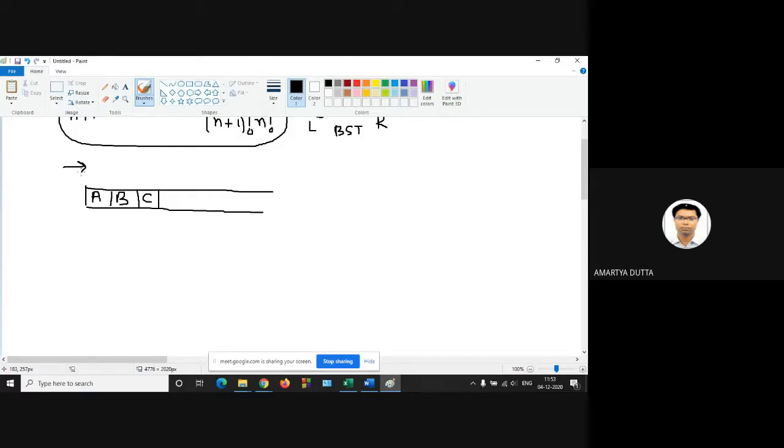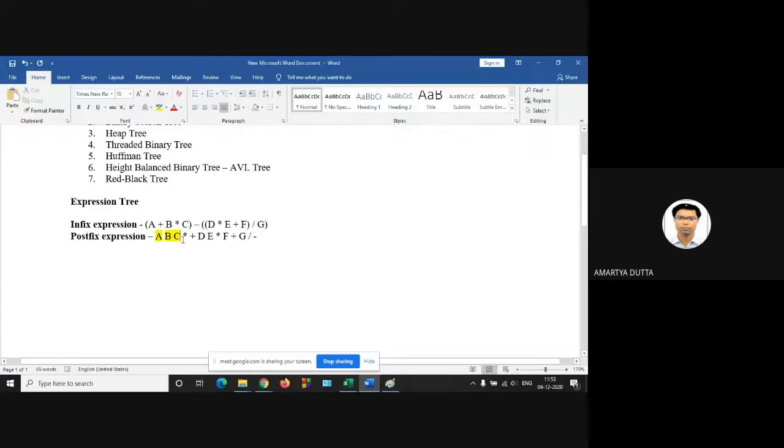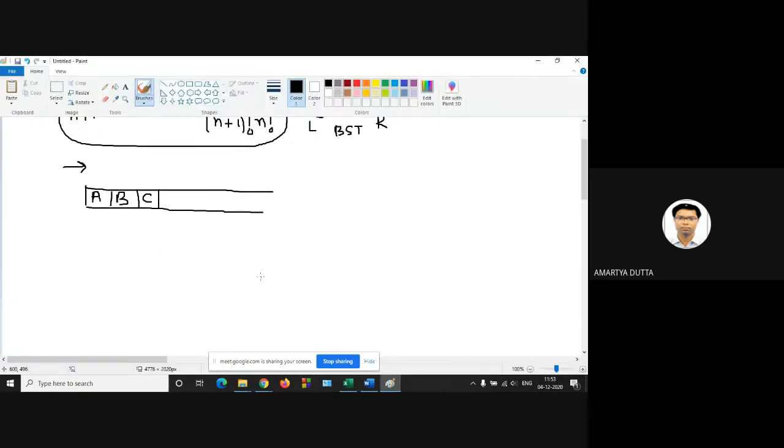If it is an operator, then you have to pop. Next one is multiplication. So what should I do? Next one is multiplication.